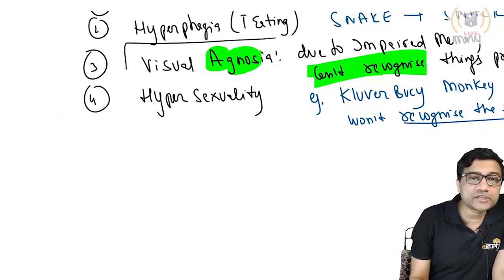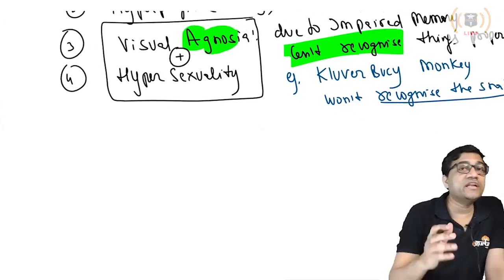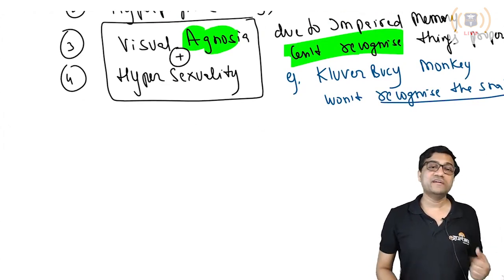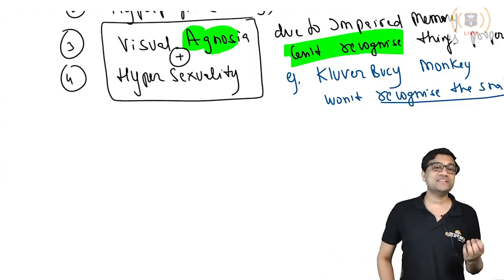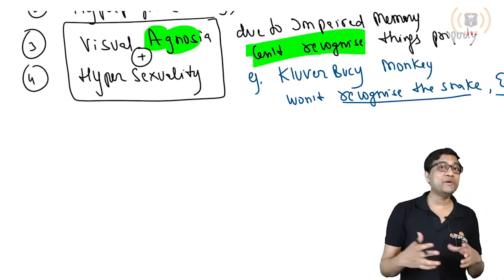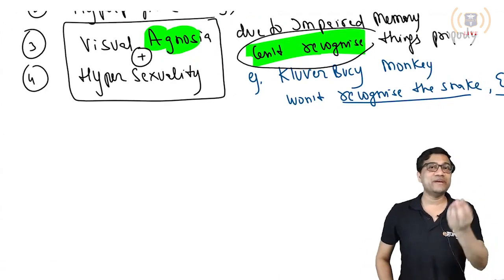Now hypersexuality plus visual agnosia is a deadly combination. Why? The reason is very simple. This monkey is full of sexual libido and desire, and he doesn't recognize anything: male, female, dog, cat.